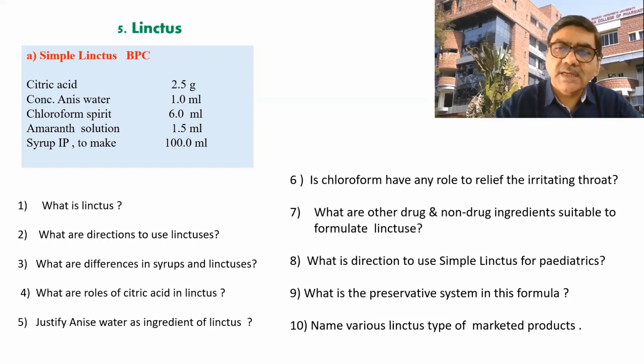So here the anise water is used. Secondly, anise water is also used for flavoring purposes. Correct. As it is a routine practice, we can match the color and flavor. We can match the therapeutic indication of that formulation and its flavor. Likewise, here the anise also gives some flavor, plus it has therapeutic action.